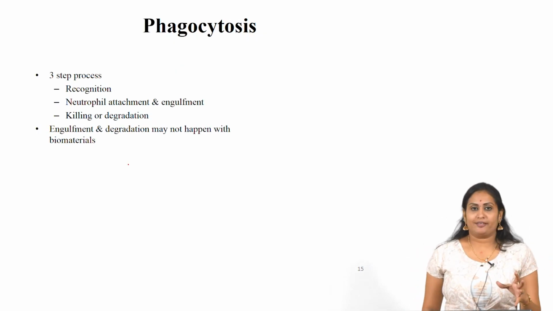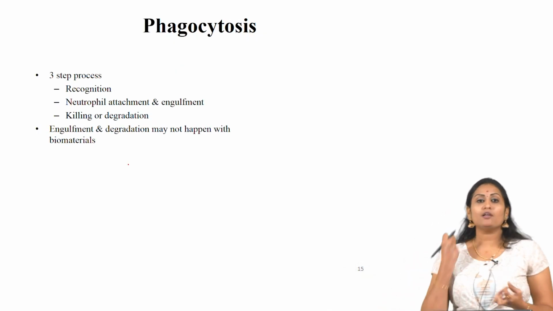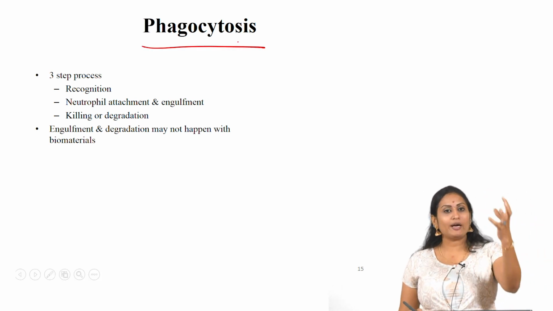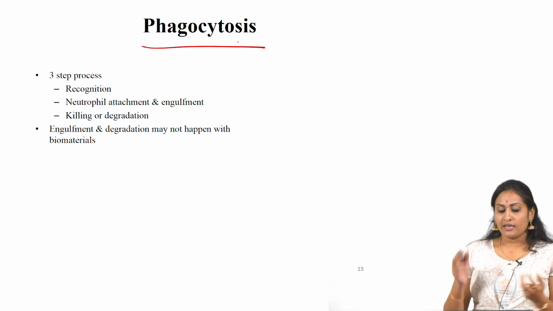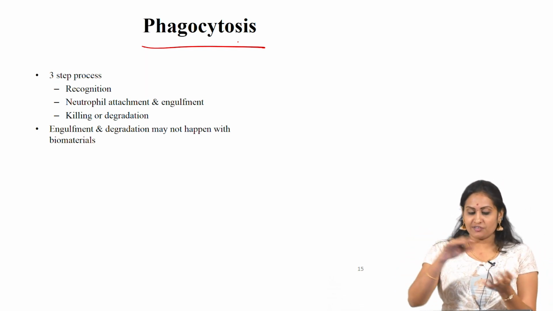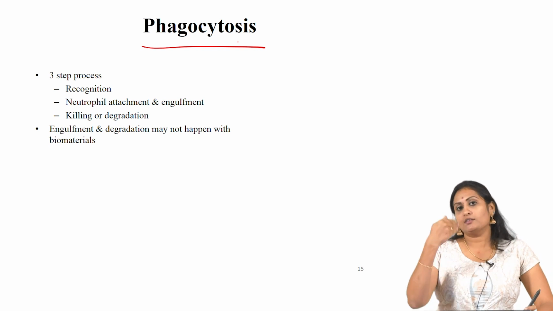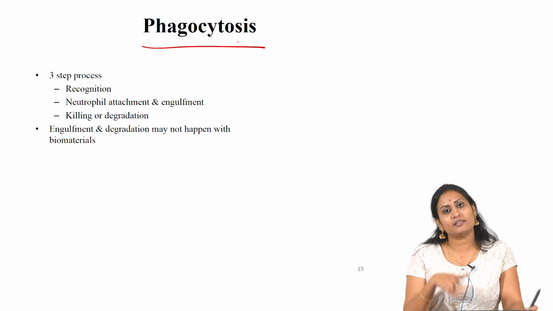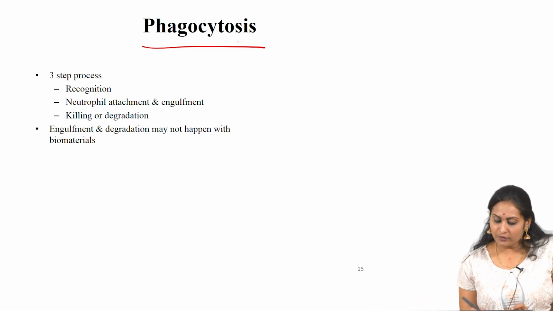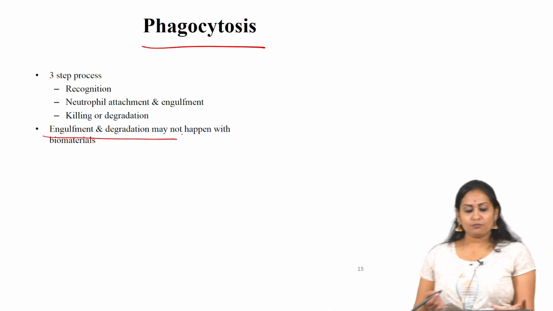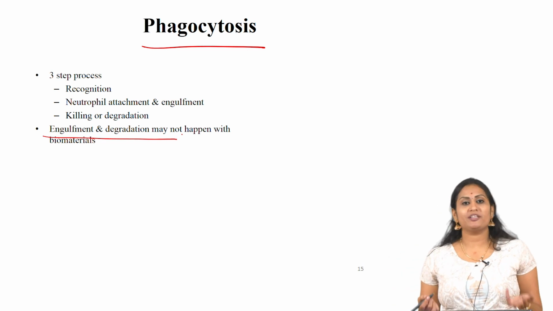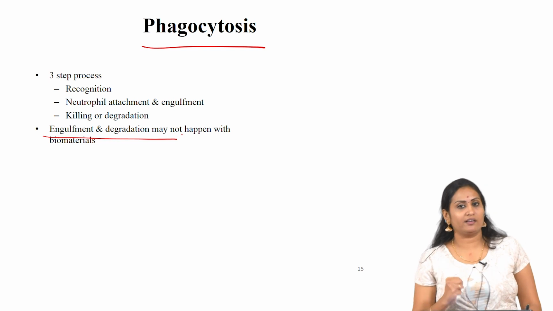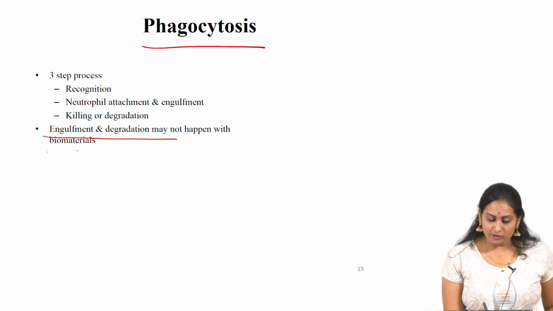Next is phagocytosis. Phagocytosis is nothing but the engulfing of foreign material. There are three steps. First, the phagocyte has to go and recognize the pathogen, and then the neutrophil attaches and engulfs. Once it engulfs, the lysozyme and all the enzymes act on it, kill it and degrade it. But engulfment and degradation may not happen with biomaterials, because biomaterials are too large for the phagocytes to engulf.